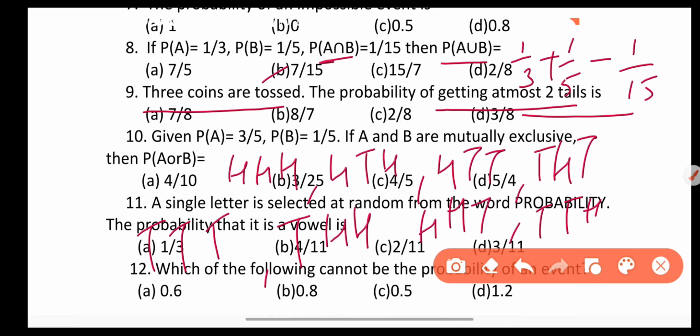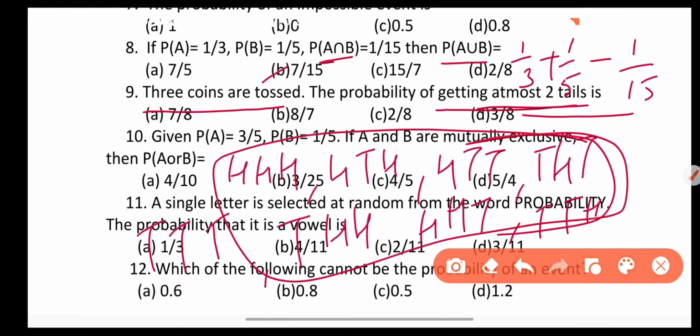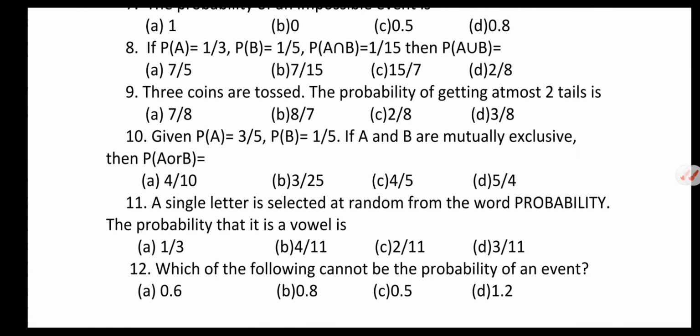Now favorable outcomes is maximum 2 tails, that is 7. Favorable chances divided by total number of chances is 8. So answer is 7 by 8.